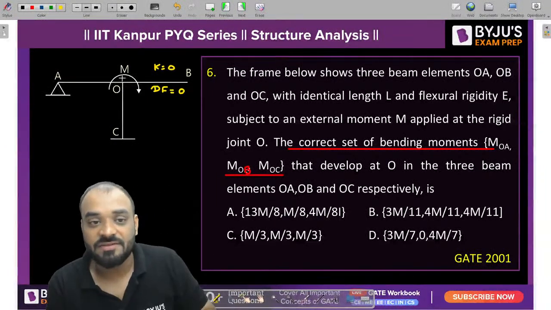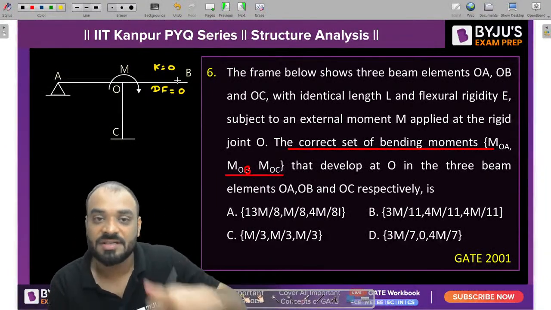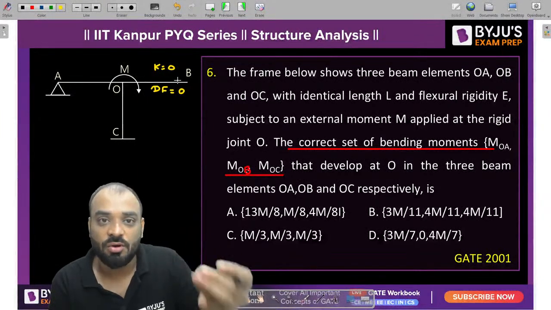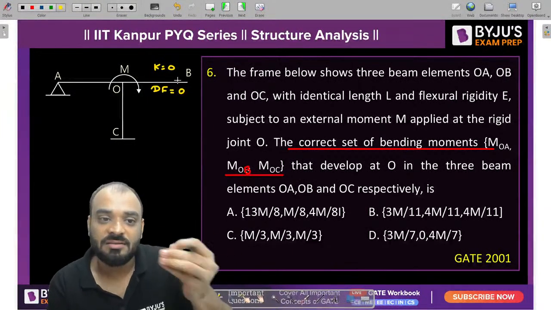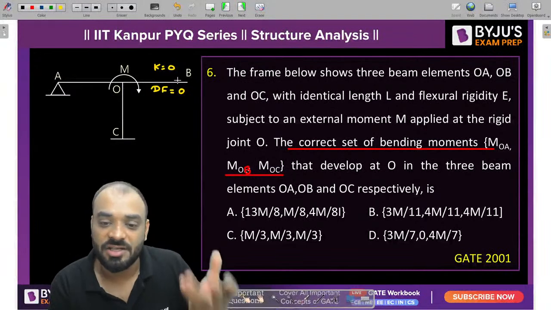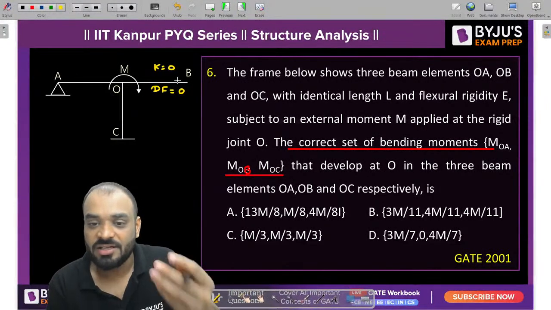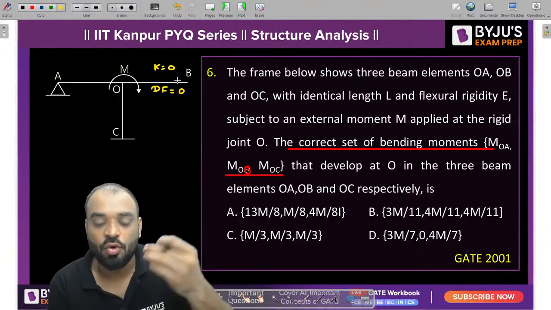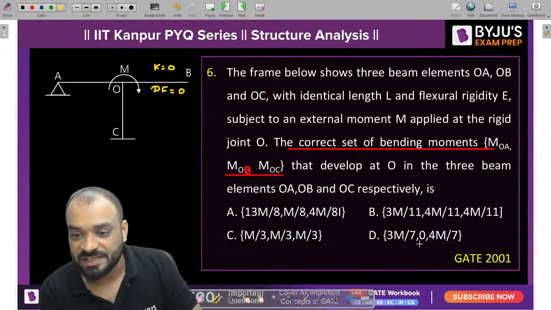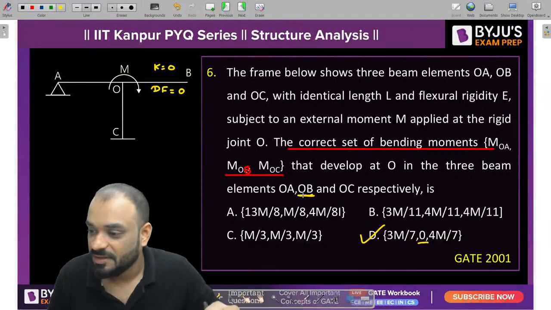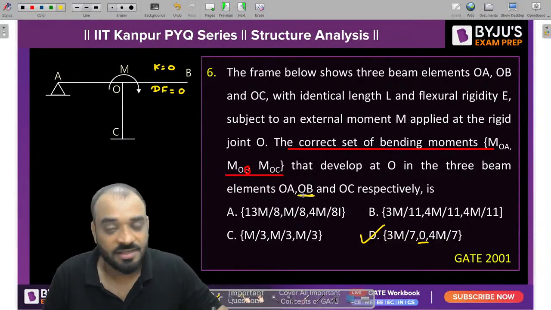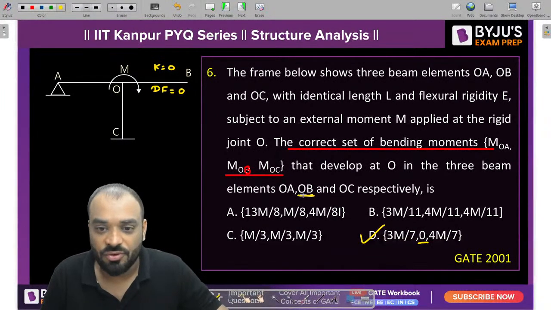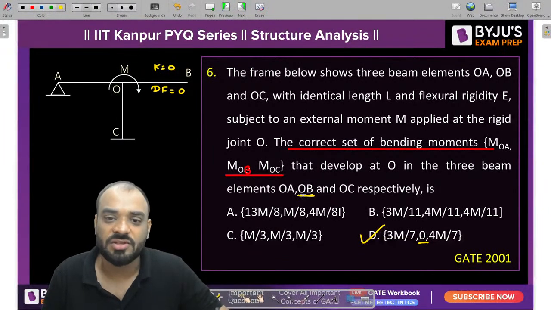But tell me guys, if the distribution factor of member OA is itself 0, what is the value of the moment taken by the OB member? It should be 0, right? And there is only a single option in which the OB value is equal to 0. That is basically D. And that's why D is the correct answer. Clear? Crystal clear to all of you? But if you want to solve it, guys, we can solve it also.